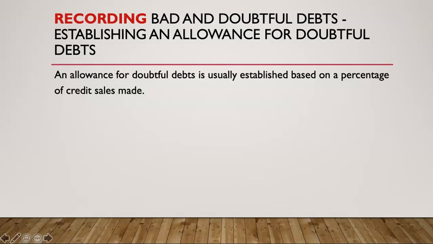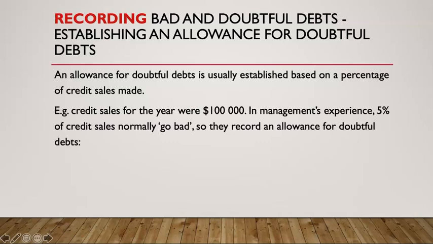How do we record bad debts and allowance for doubtful debts? Well, the first thing we have to do is establish an allowance for doubtful debts. This is usually based on a percentage of credit sales. For example, in this example, credit sales for the year for this business were $100,000, and in management's experience, 5% of credit sales normally go bad. That normally 5% of our sales don't get paid back. So we need to record an allowance for doubtful debts. So how much of this $100,000 will we not be receiving? The prediction is 5% or $5,000.